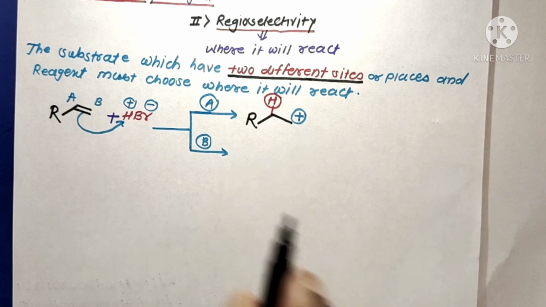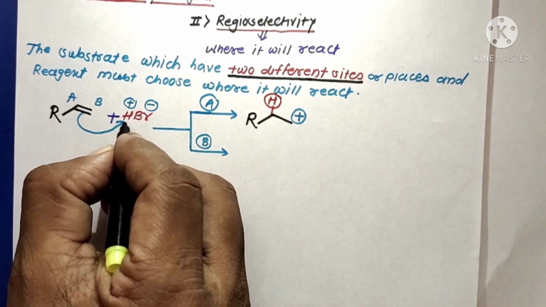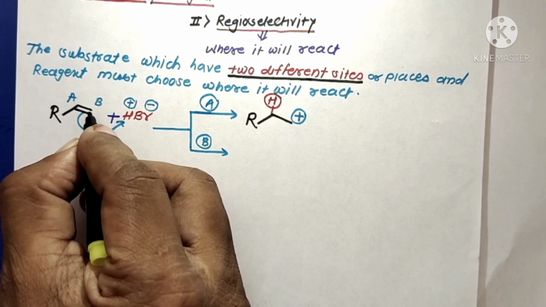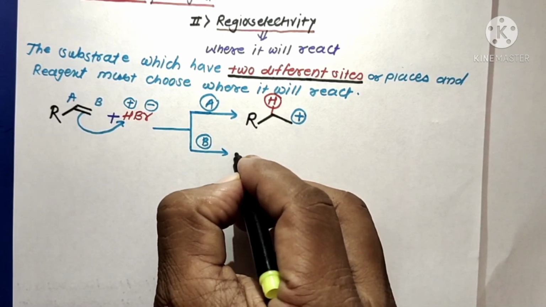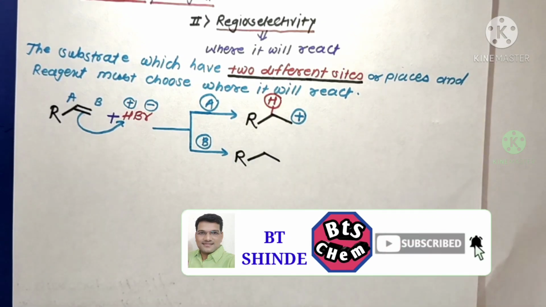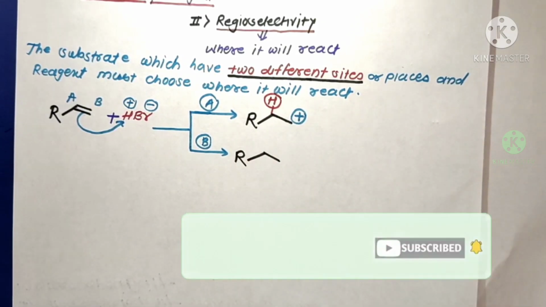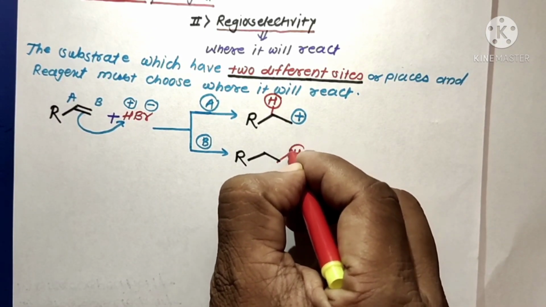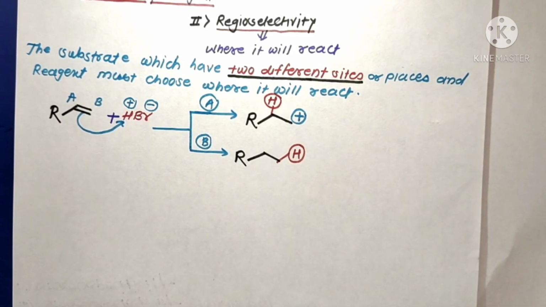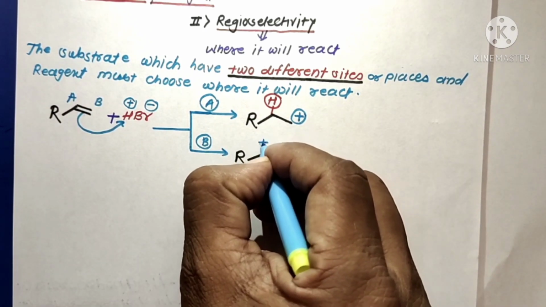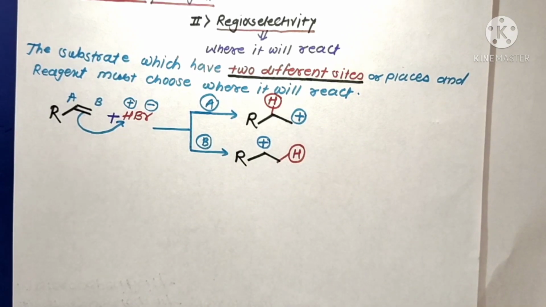And in the second case, suppose the H plus ion bonds to the site B carbon atom. In this condition, the carbon B is bonded with this H atom, so therefore carbon A has the electron deficient positive center.